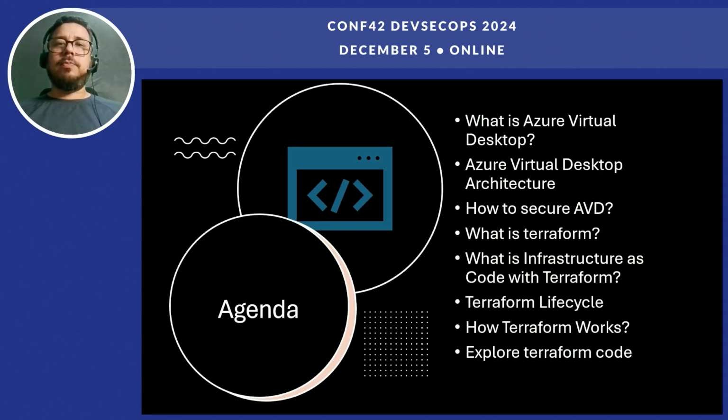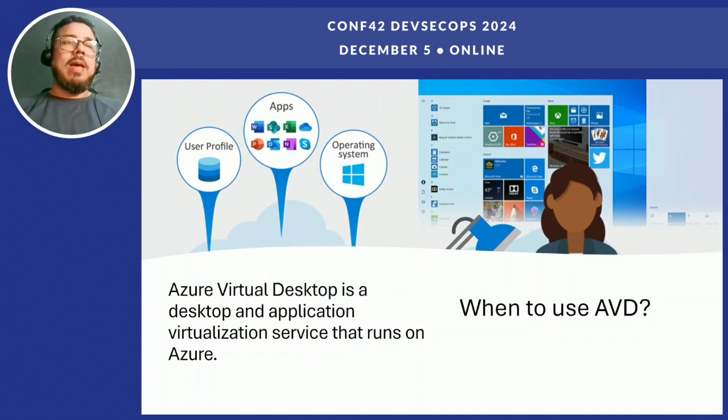So first, what is Azure Virtual Desktop? Azure Virtual Desktop is a VDI, virtual desktop infrastructure, to virtualize servers and workstations. When to use it? For example, when you have some geographical limitation, you can force your users to use that environment in a secure way.